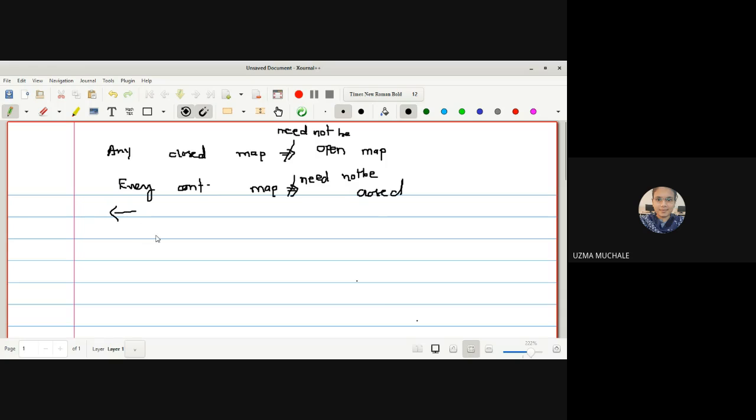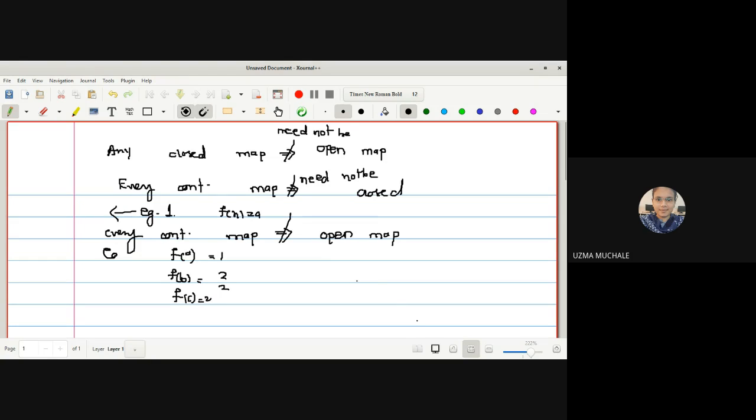Next, for the example, we can go for the last example which we have seen. Every continuous map need not be an open map. The example for this one is also with you. The first example which we have seen, f of x is equal to a, is an example of this. And the next example, f of a is equal to 1, f of b is equal to 2, as well as f of c is equal to 2. Those who remember, this will be the example for this one.